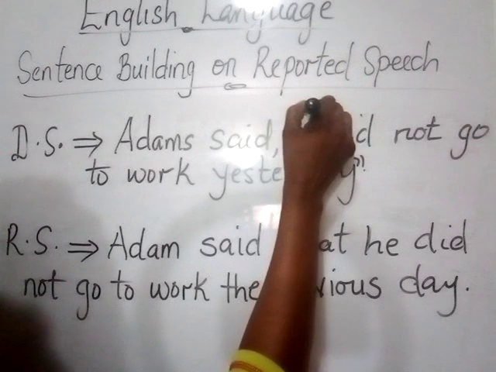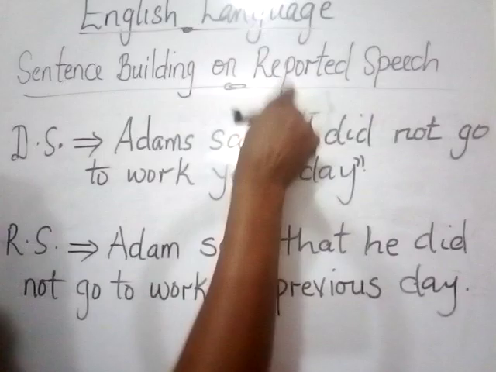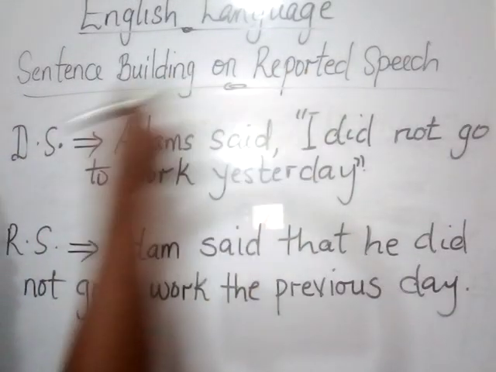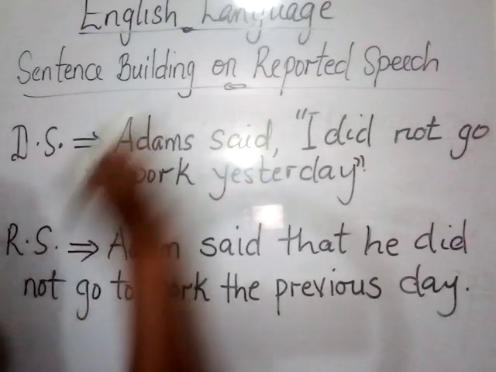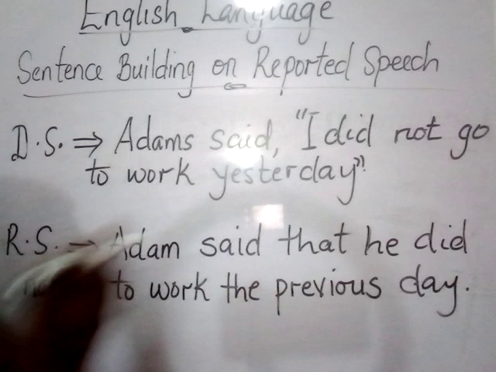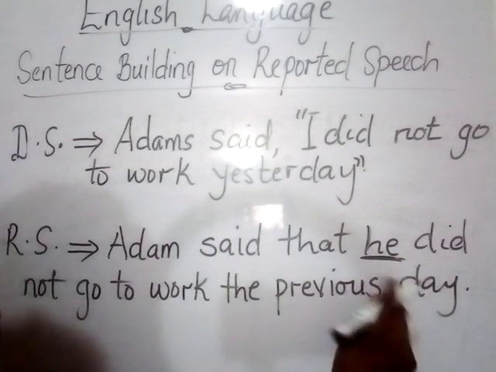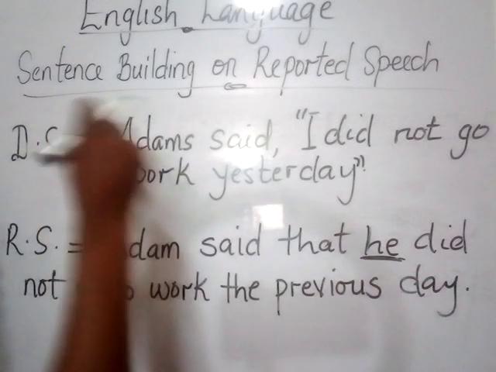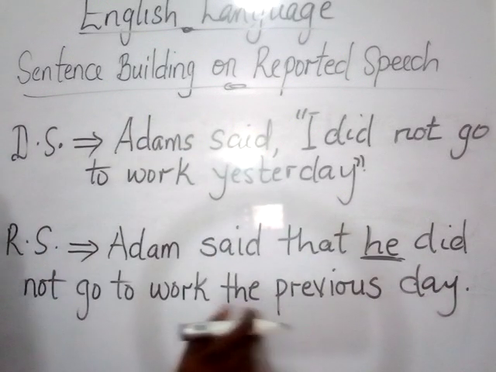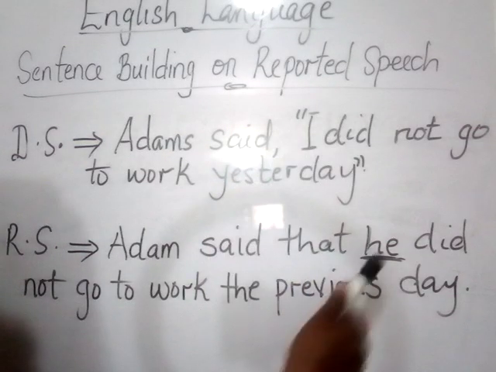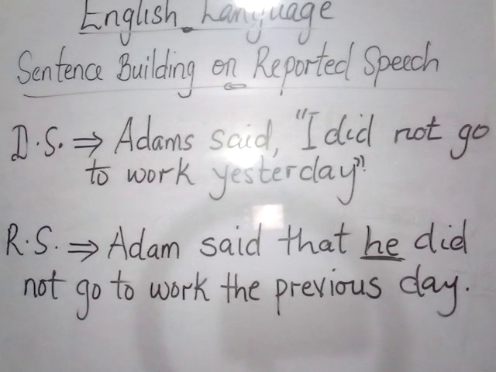The I here, remember, is a pronoun for Adam because these are Adam's words. Now, because someone else is now reporting the words, the I there will become he. Because this one now will be referring to Adam as he. This person reporting now is not Adam. Okay? Neither is he using Adam's exact words. So I here changes to he. Adam said that he did.